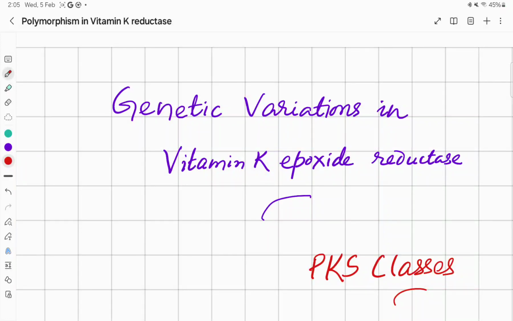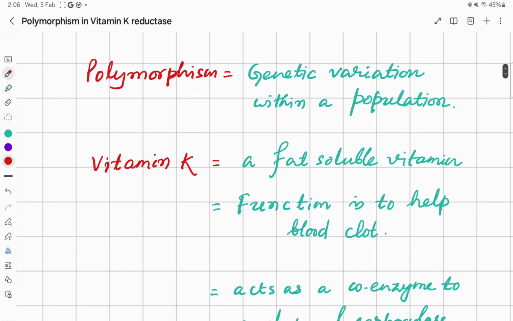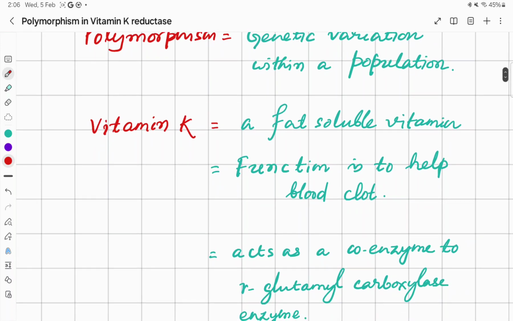Today we will study polymorphism in the enzyme vitamin K reductase, or the genetic variations in this enzyme. And vitamin K exists in three forms. One of them is epoxide. So vitamin K epoxide reductase, to be exact. Polymorphism is nothing but genetic variation within a population.